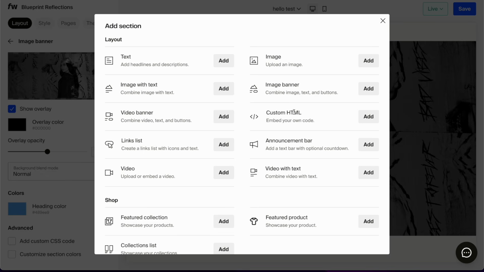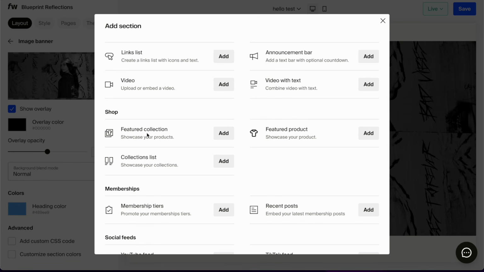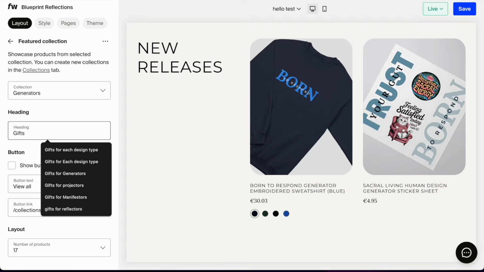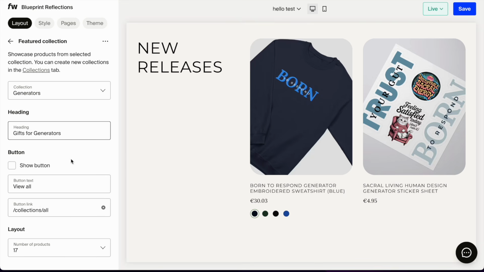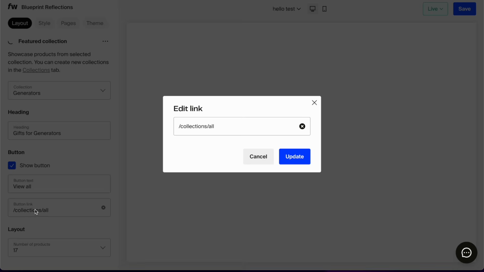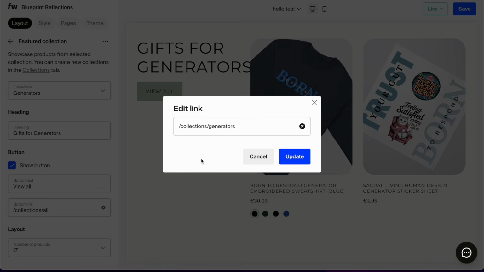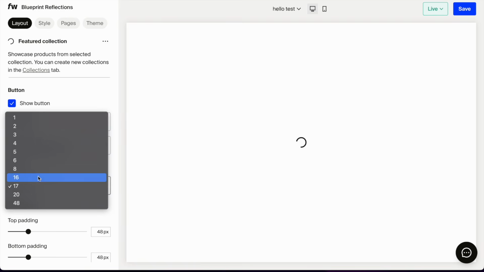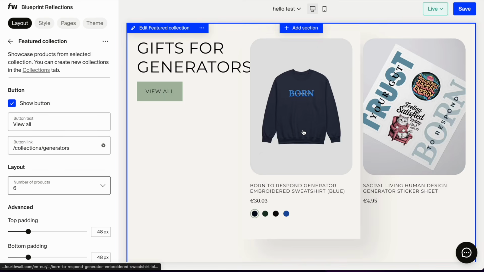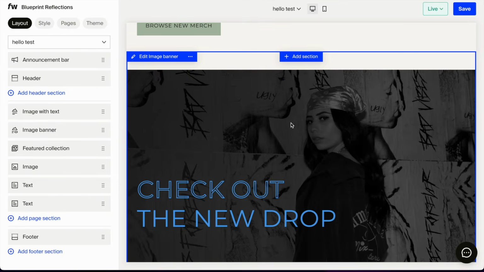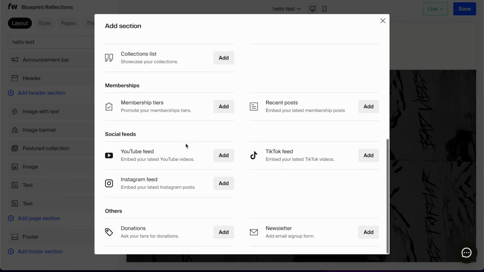A video banner, a custom HTML, a links list, an announcement bar, a video with text. You can add a featured collection. This would be one collection. For example, just show me the generators, call it gifts for generators, show a button. That button is going to click to the entire collection of that specific topic. And I want to show 6 products. Ta-da!